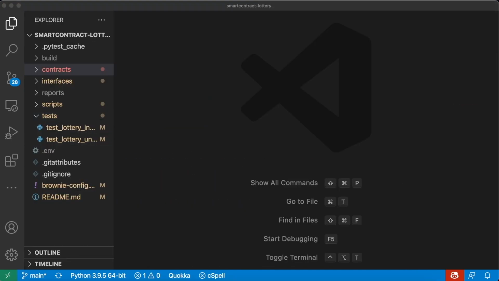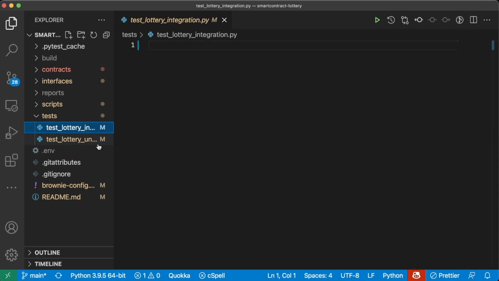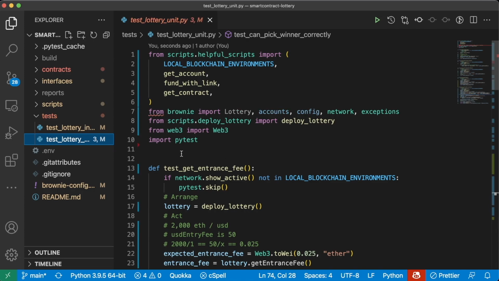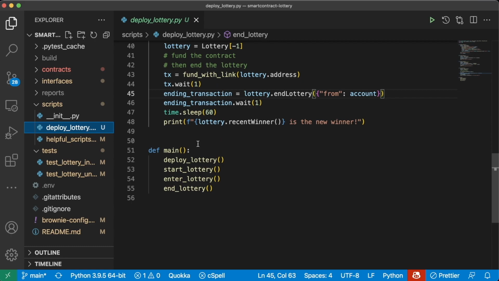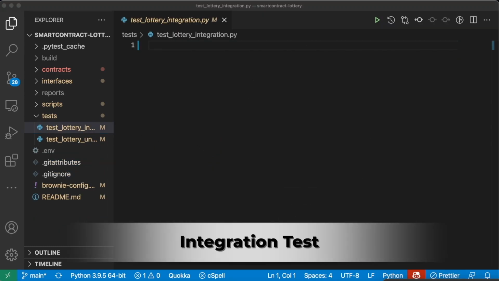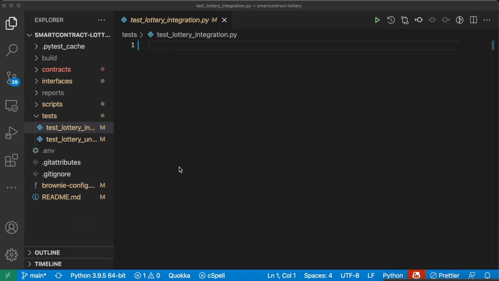I know we're getting antsy to actually run this on a real chain. So let's go ahead and do our last bit here. We'll create our integration test, which we will run on an actual chain. And then if we wanted to, we'll go ahead and try our deploy lottery function on a real chain as well. All right, so let's do our integration test here. This is where we're going to actually test on a real live chain. We're going to use Rinkeby because that's the network that we've been using this whole time, which is great.